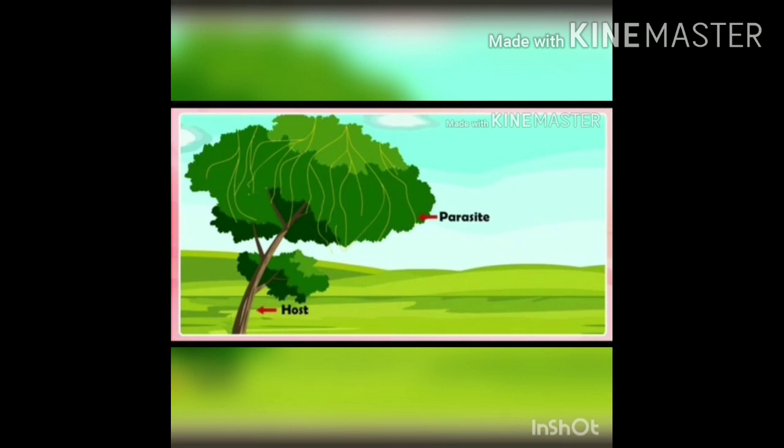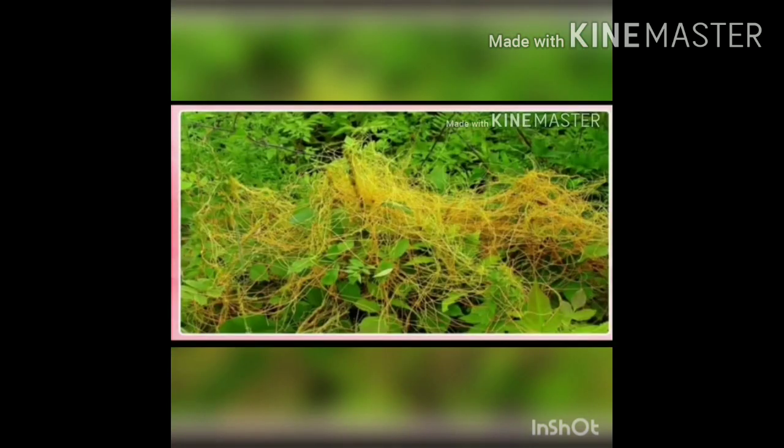See children, parasites are the living organisms which obtain their food from other living organisms, maybe plants or animals. Organism from which the parasites obtain food is called host. See the Cuscuta. It has highly branched golden yellow leafless stem without normal roots.